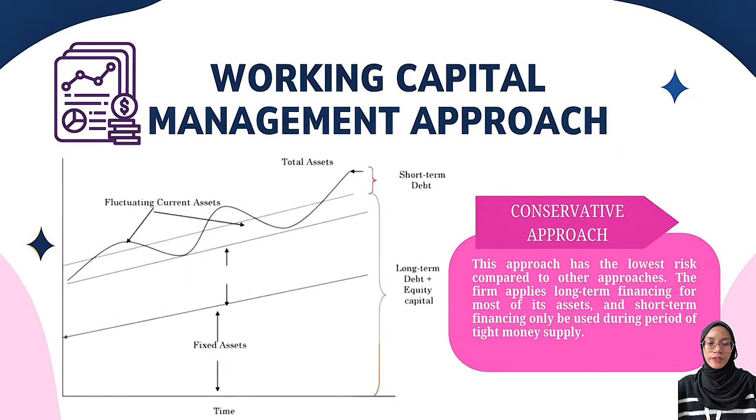Number three is conservative approach. This approach offers the lowest level of risk compared to other approaches. The firm uses long-term financing for the majority of its assets to support fixed assets, and permanent and temporary current assets. Therefore, the firm is assured of the availability of funds even during periods of tight money supply. Mostly, the firm will have excess liquidity and this reduces the need for temporary financing, resulting in a lower risk of technical insolvency. This is due to the higher cost of permanent financing and low return from marketable security investment.